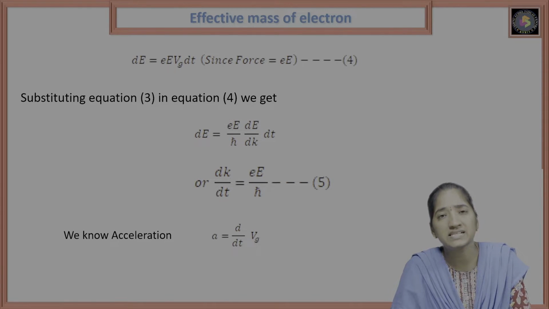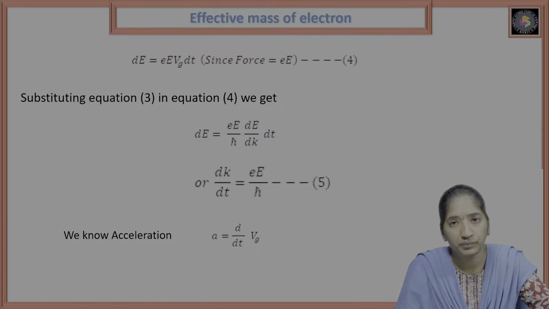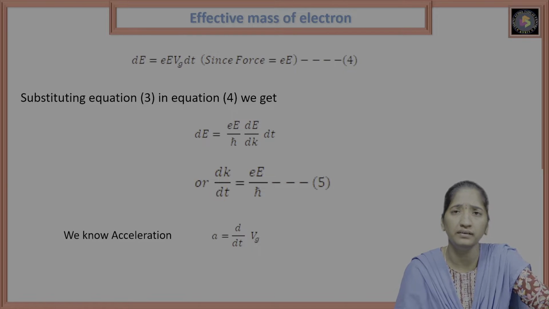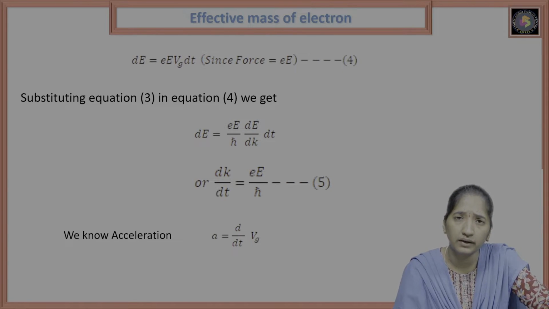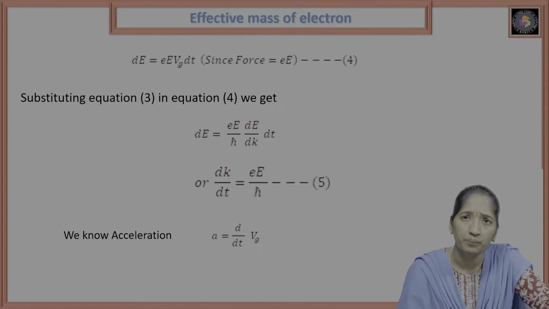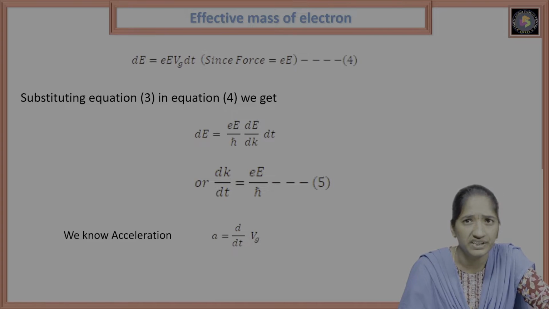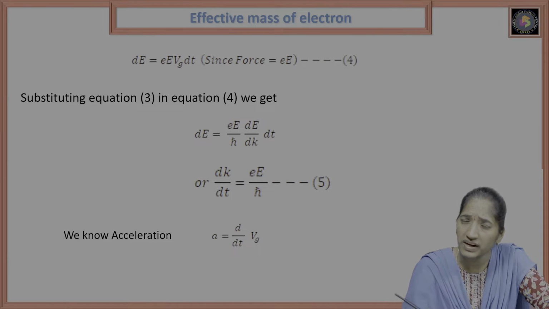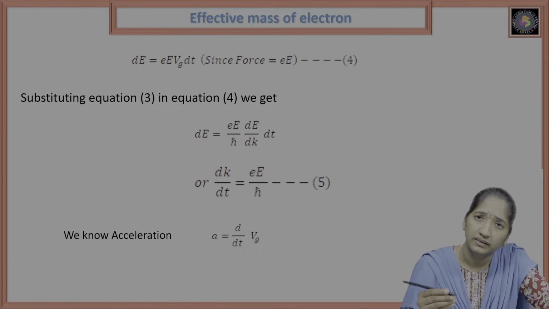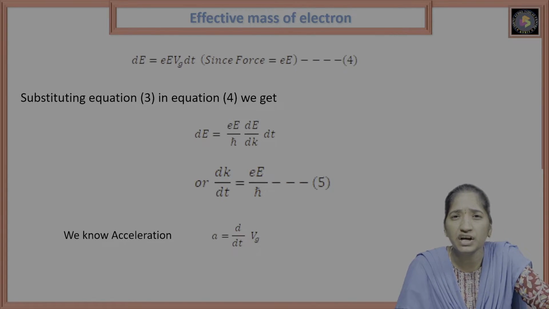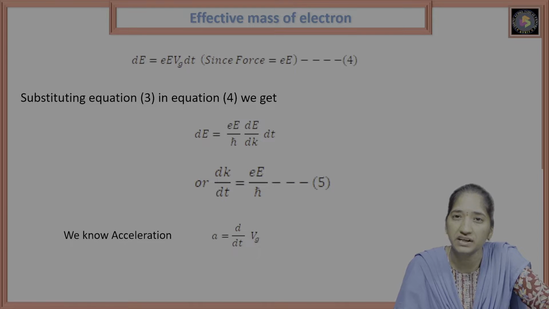So we know the acceleration. Acceleration means the change in velocity. Here, when we apply an external electric field on the motion of an electron, we get the velocity, that is the group velocity. The acceleration also changes, meaning the rate of change of group velocity.